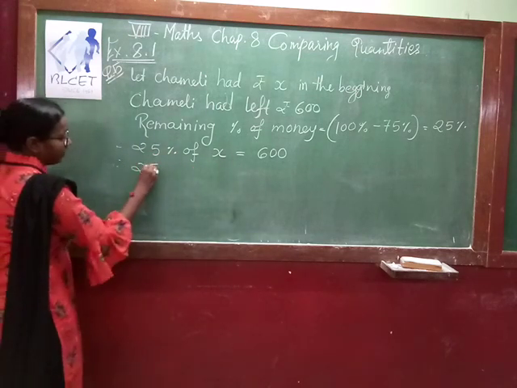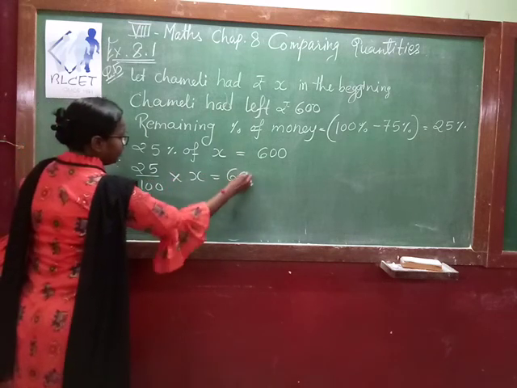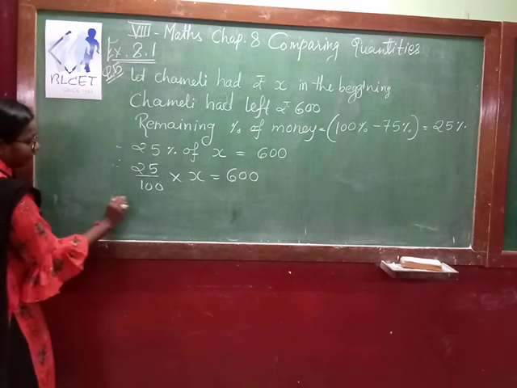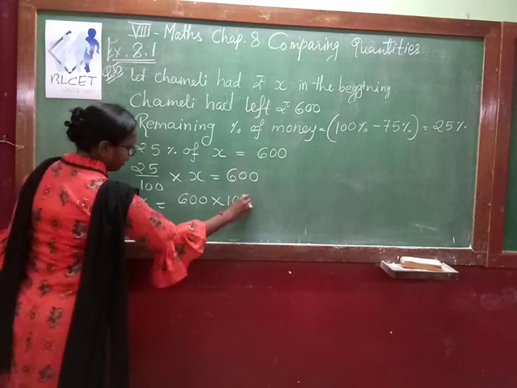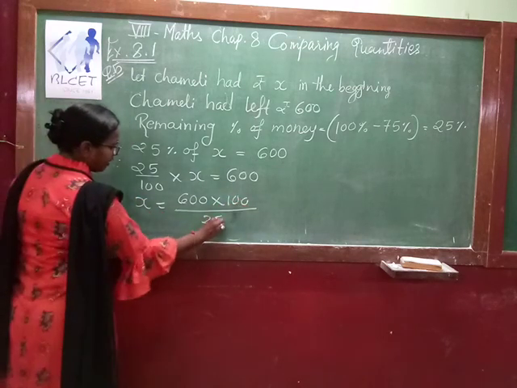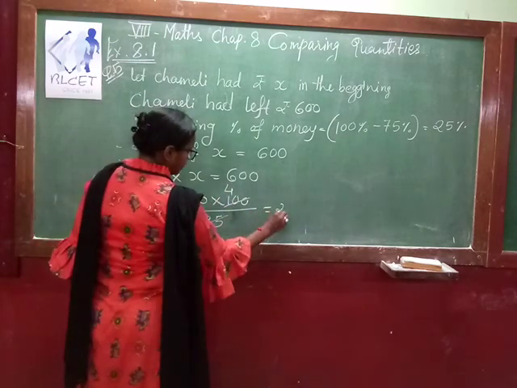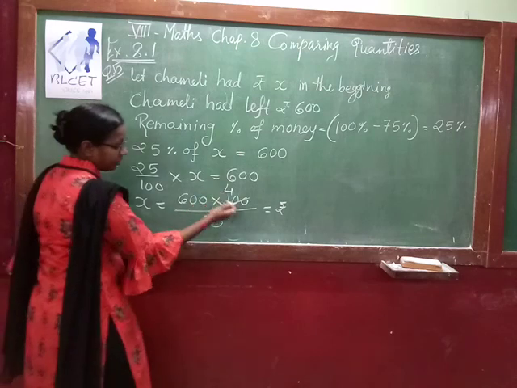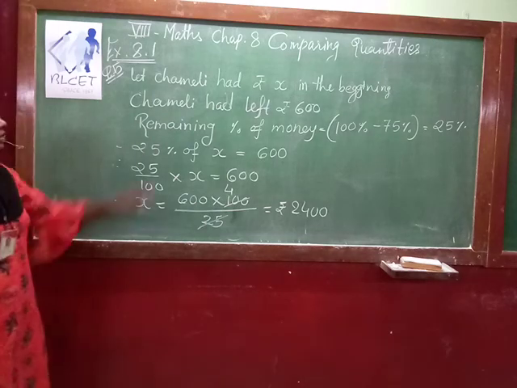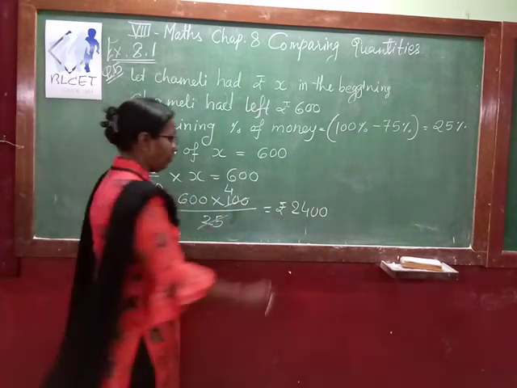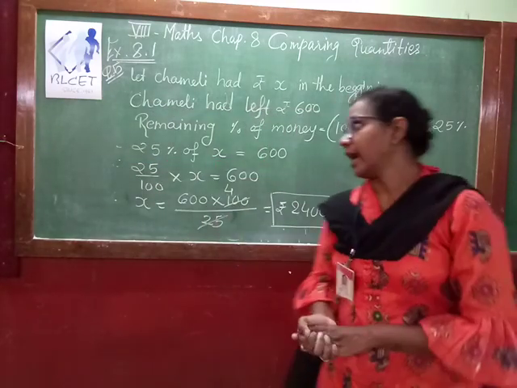Now solve it. So 25 divided by 100 multiplied by X is equal to 600. So now we want to find the value of X. So X is equal to 600 multiplied by 100 divided by 25. This we can cancel. 25 times 4 is 100, so this is equal to 600 multiplied by 4, that is 2400. So at the beginning Chameli had rupees 2400. So this is our answer of question number 5.